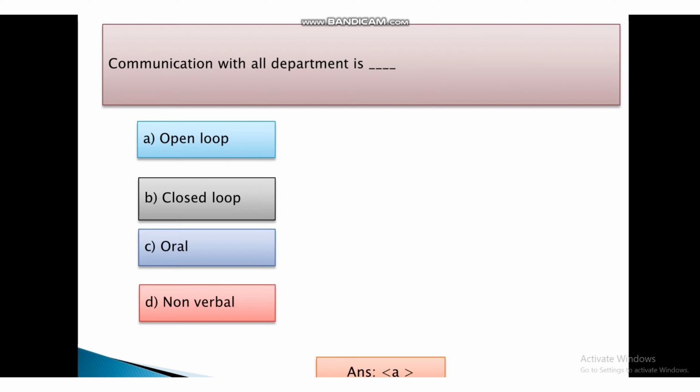Communication with all department is first open loop, second closed loop, third oral, and fourth non-verbal, and the answer is A, that is open loop. Communication with all department is open.